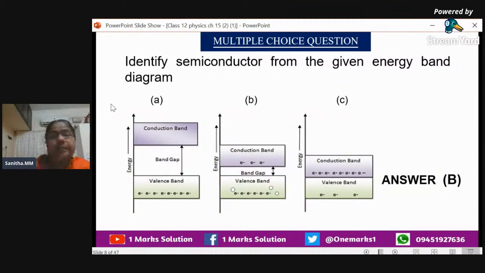And one more thing I want to specify: the energy gap of insulators is around 5 electron volt, and the energy gap of semiconductors is around 1 electron volt. But in your NCERT textbook, it is given on the basis of 3 electron volt. If it is greater than 3, we call it an insulator, and if it is less than 3, we call it a semiconductor. And for conductors, you know that there is no energy gap. Now let us move on to the next one.